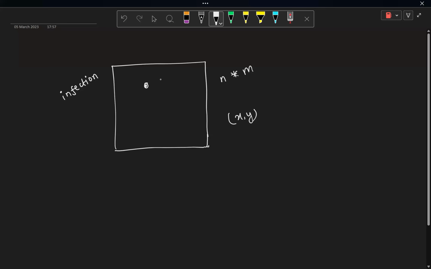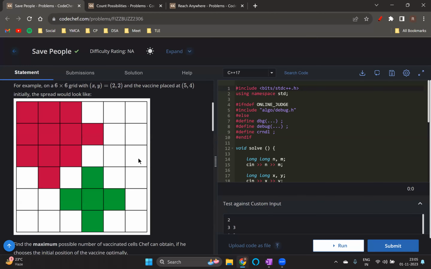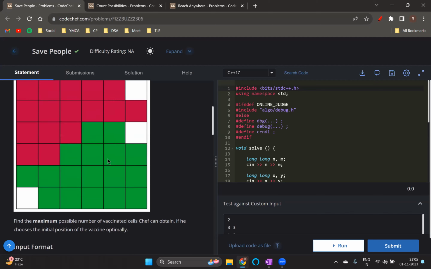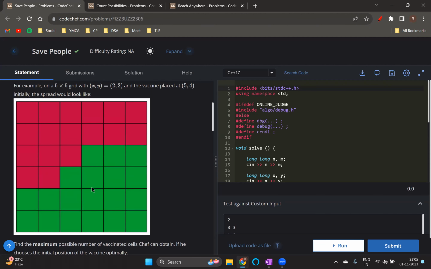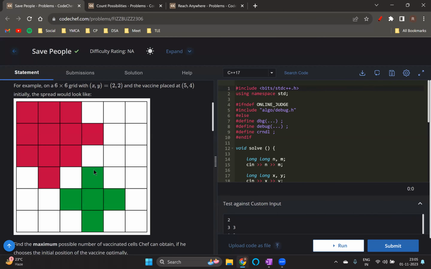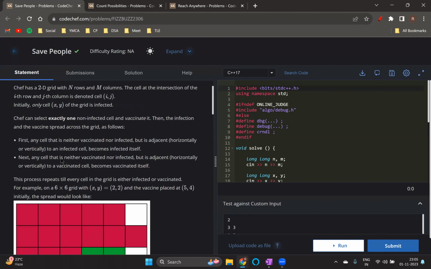So what we have to do is just choose some cell for vaccination. You don't have to tell the cell you choose, but you have to tell the count of the cells which will get vaccinated. You have to tell about the count of this green number of cells. I think that you would have already read the problem as well, so it should not be a problem in understanding it now.